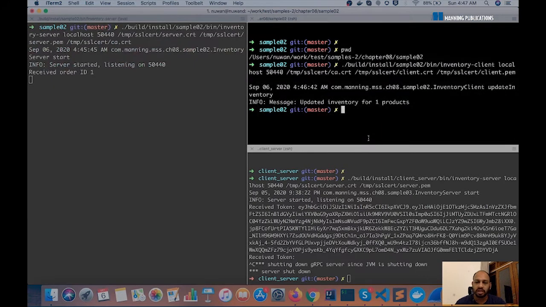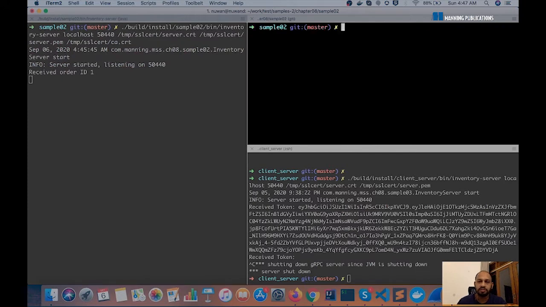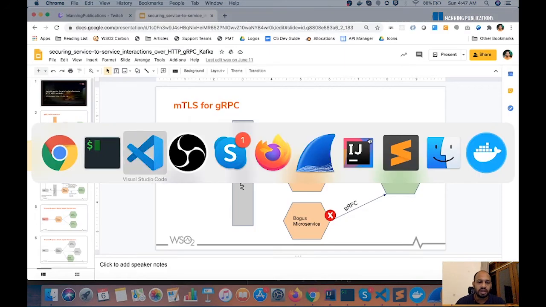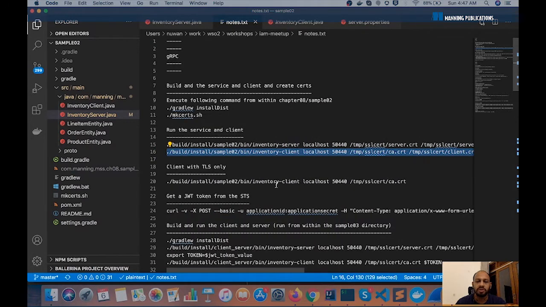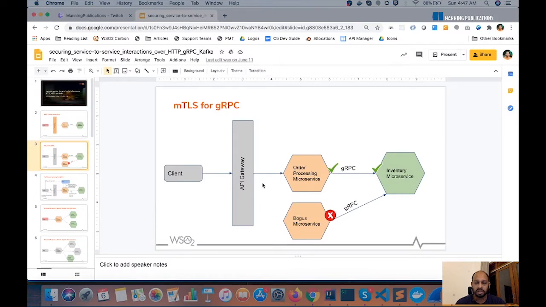Now we can again verify this by trying to run the client in TLS only mode. In TLS only mode, the communication channel becomes encrypted. However, the mutual TLS doesn't happen. In a traditional TLS scenario, the client verifies the authenticity of the server, and that's it.